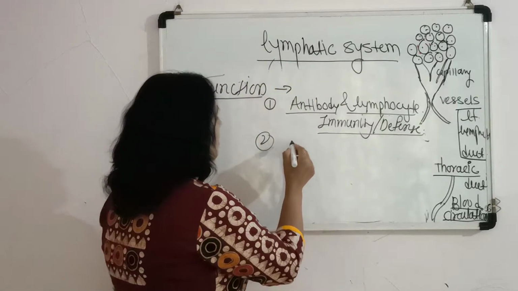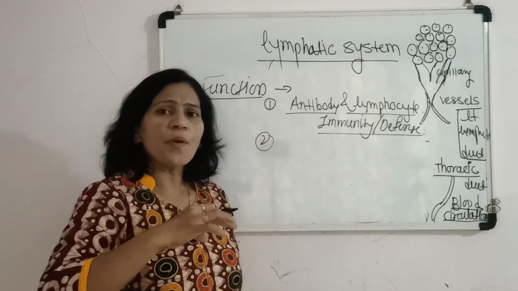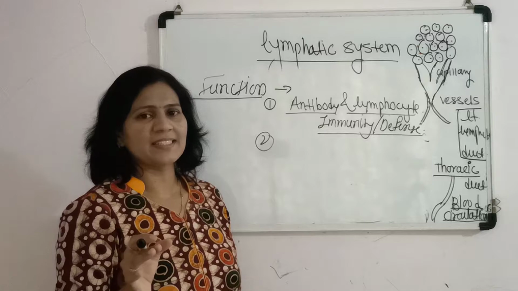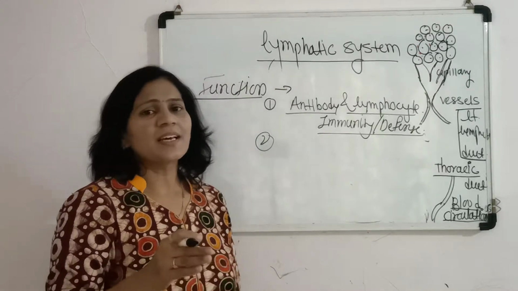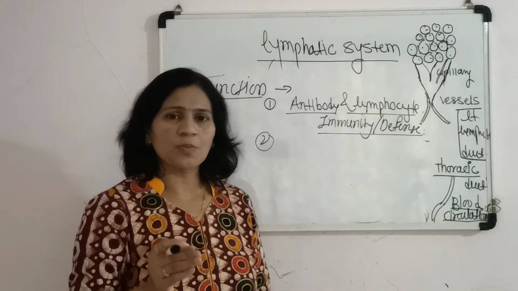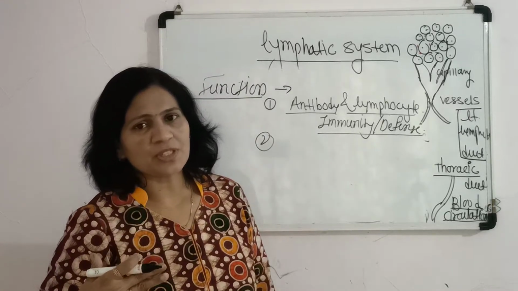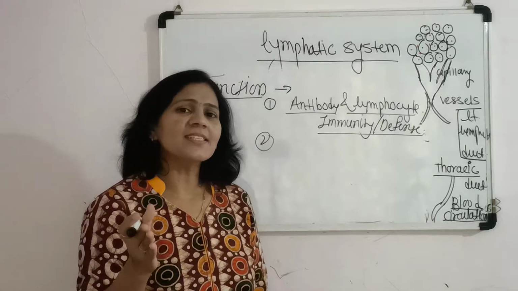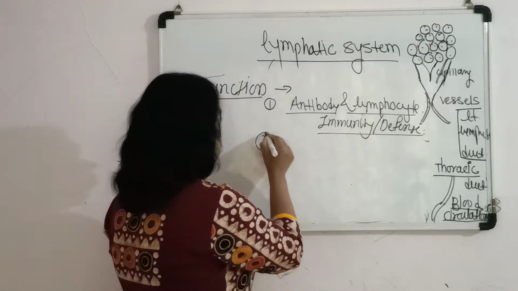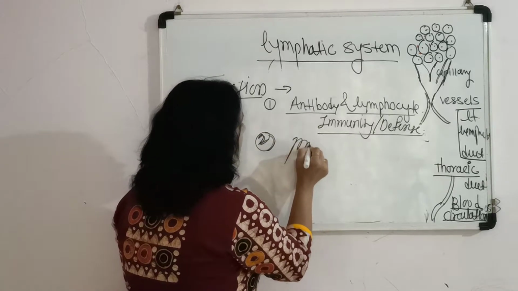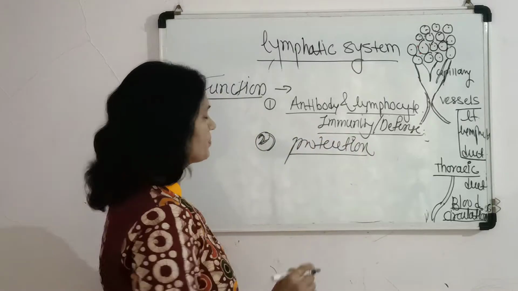In our body there is basically no wastage of any substance, because in the lymph there are also useful substances present, and that's why the body reutilizes these substances, as lymph finally drains into the blood circulation. So in turn it does the function of protection.